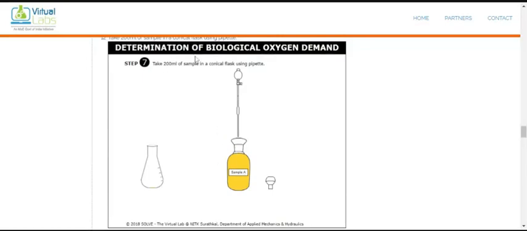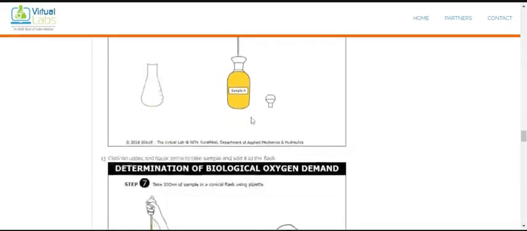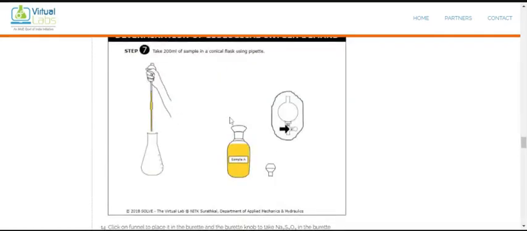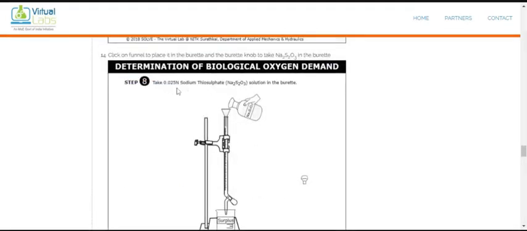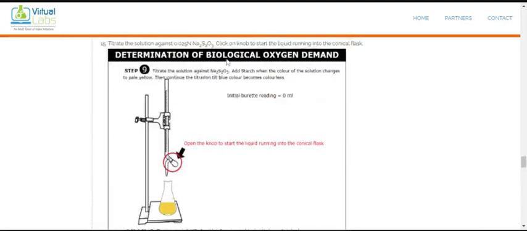Once we complete that process, from sample A, bottle A, we take out 200 ml of sample into the conical flask with the help of the pipette. Then we titrate that solution with 0.025 normal sodium thiosulfate. After the titration, it is similar to the last practical we saw on how to find out the DO. So here also, in the BOD test, we are finding the dissolved oxygen present.